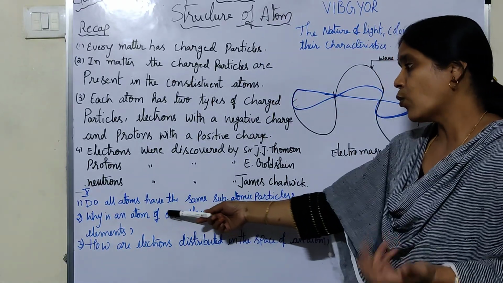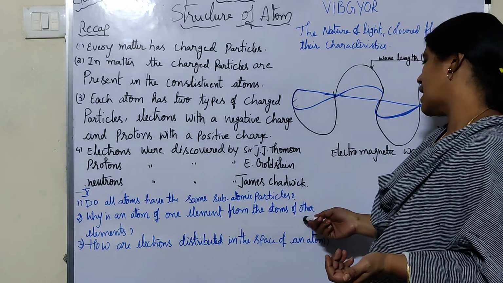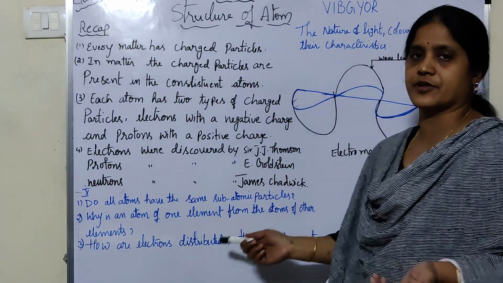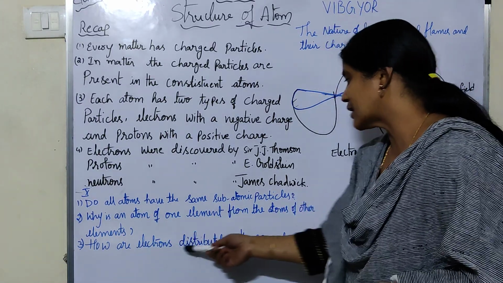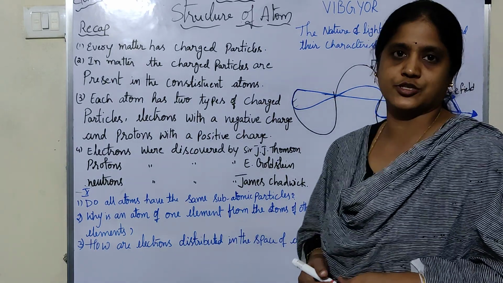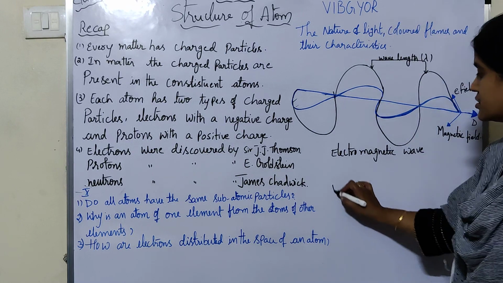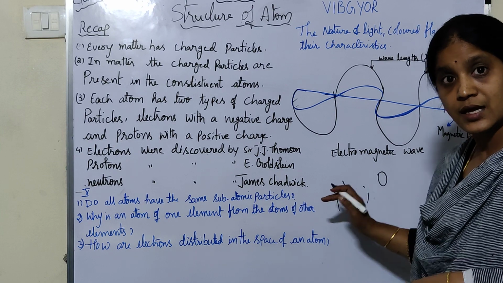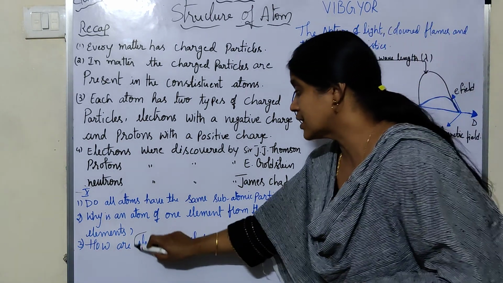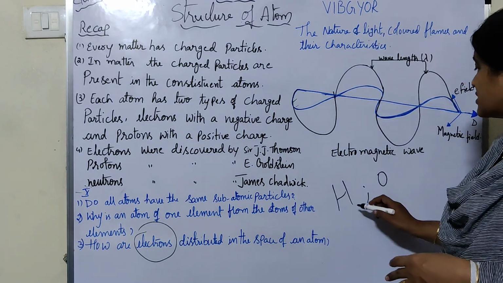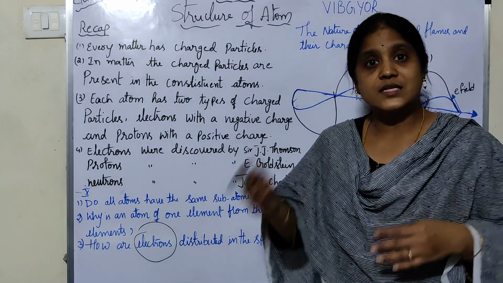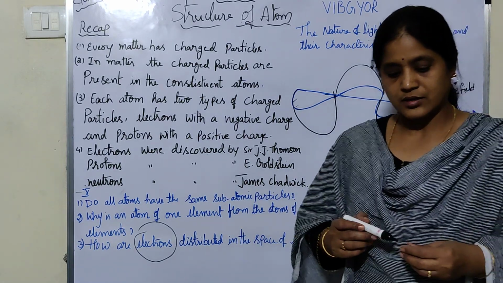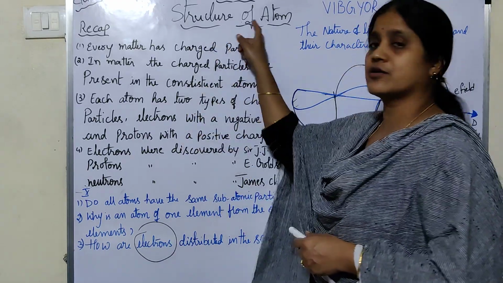Next, why is the atom of one element different from the atom of another element? Next, how are the electrons distributed in the space of an atom? For example, if you take hydrogen and oxygen, the number of electrons in each atom is different. So how are these electrons arranged in each atom of an element? Those are the points we have to discuss in the structure of atom.